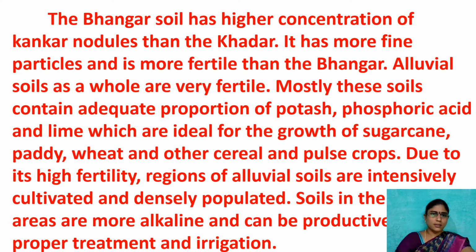Now about Bhangar soil and Khadar soil. Bhangar soil has a higher concentration of kankar nodules than the Khadar. Khadar has more fine particles and is more fertile than the Bhangar. So which is the best soil? Khadar. And alluvial soil as a whole is very fertile with a combination of Bhangar and Khadar. Mostly these soils contain an adequate proportion of potash, phosphoric acid and lime, which are ideal for the growth of sugarcane, paddy, wheat, and other cereal and pulse crops.